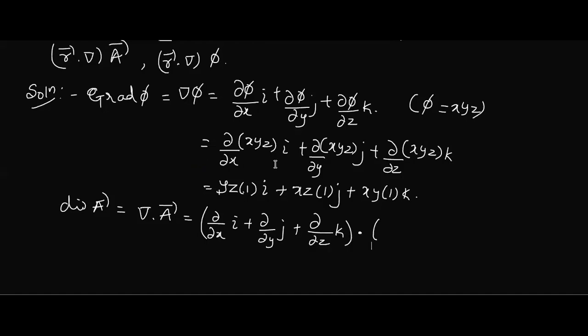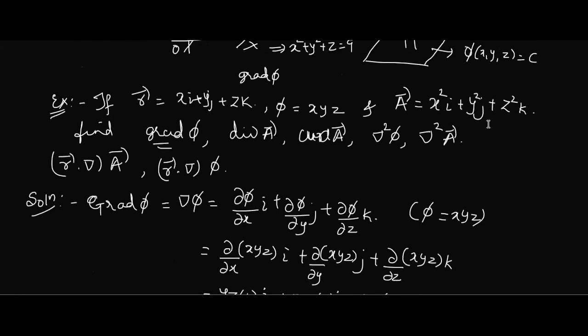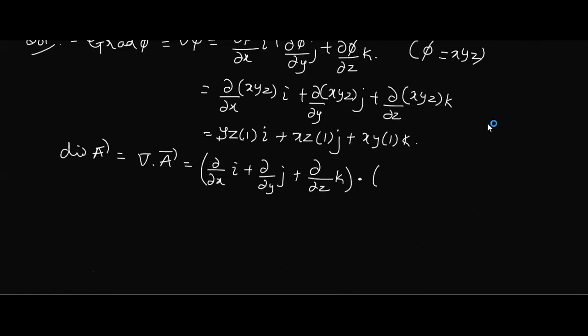What is A given? A is x square i plus y square j plus z square k. Use that vector. What is the dot product of two vectors? We are aware. So this is like a scalar, A1 B1 plus A2 B2 plus A3 B3. Yes, it's a scalar quantity.